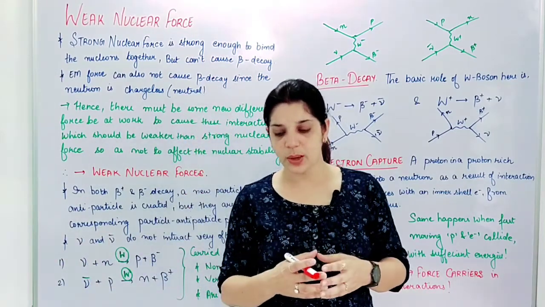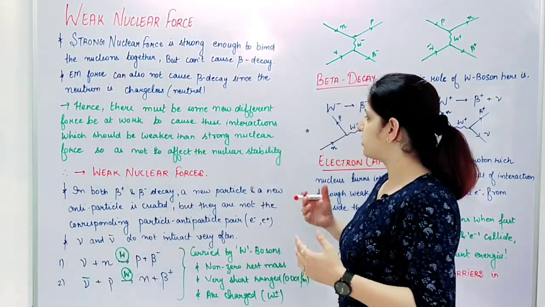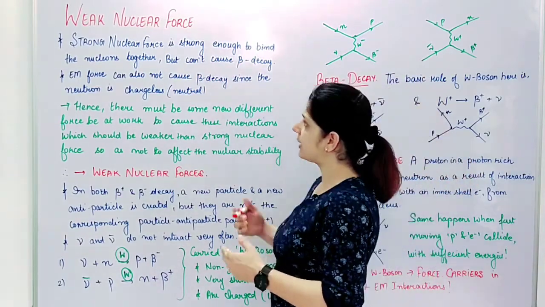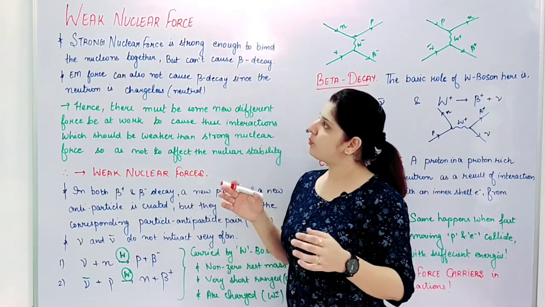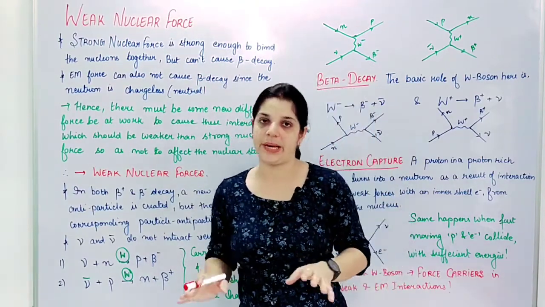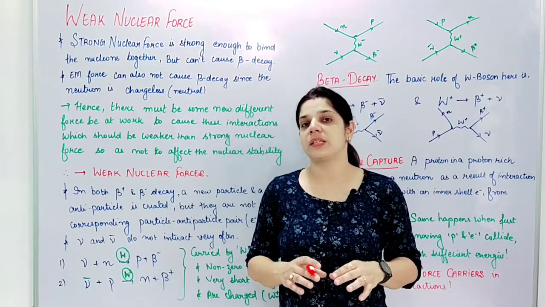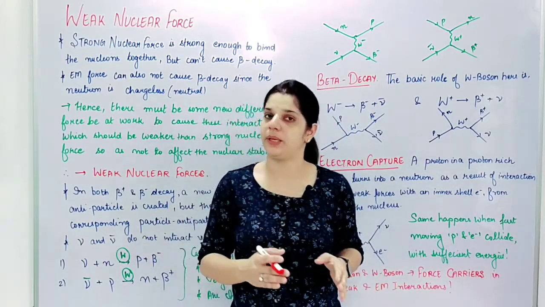But when I'm talking about beta decay, we say that the strong nuclear forces we were talking about are strong enough to bind the nucleons together, very right, but these forces cannot cause the beta decay.